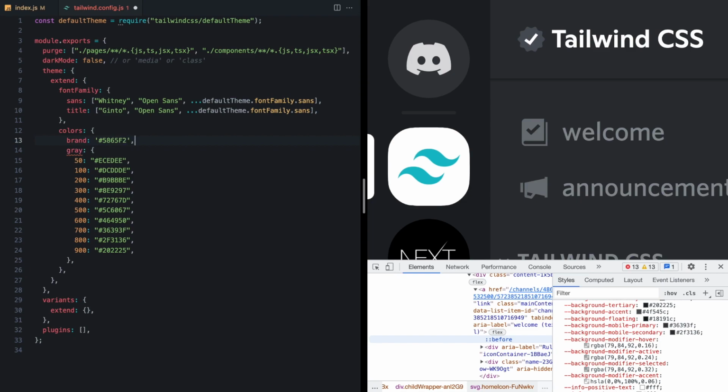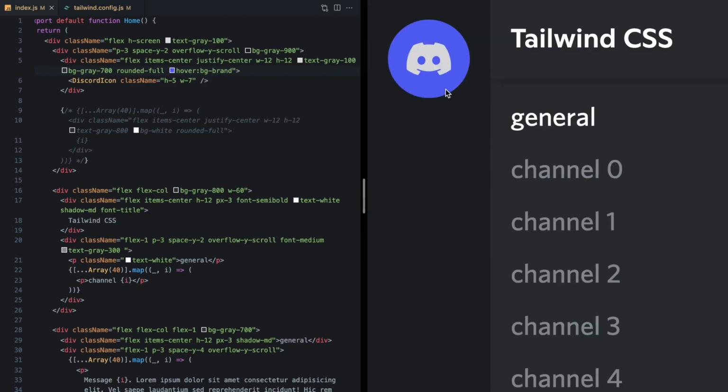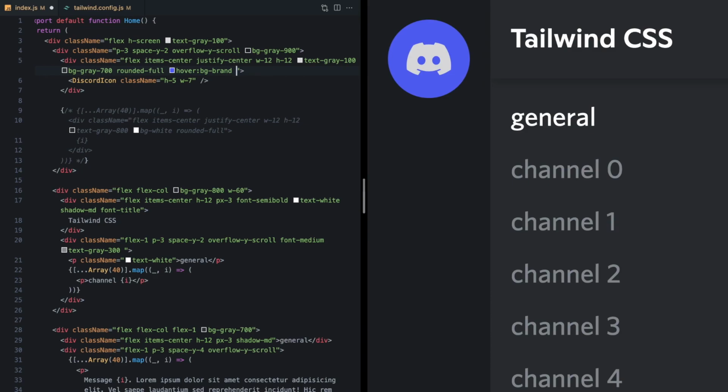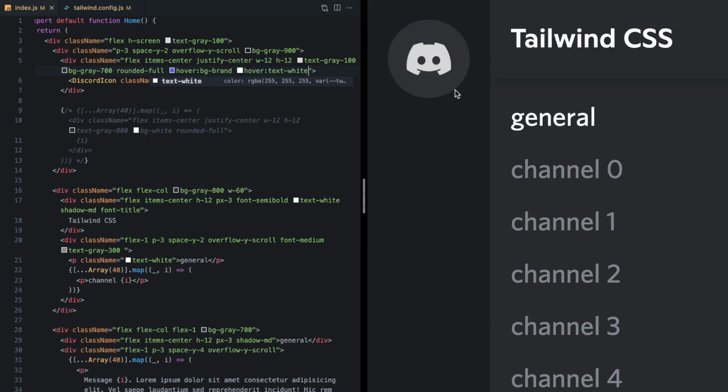This will give us the Discord brand in our color palette, so we should be able to say hover background brand. Here's Discord, and here's our clone. Now finally, we'll also see that the Discord logo itself actually transitions to white on hover. So we can achieve that using hover text white. And now our colors look great.